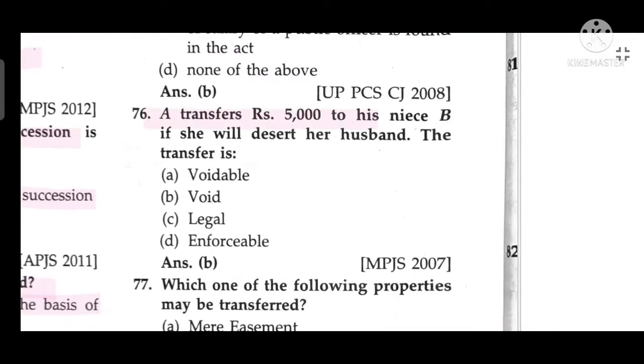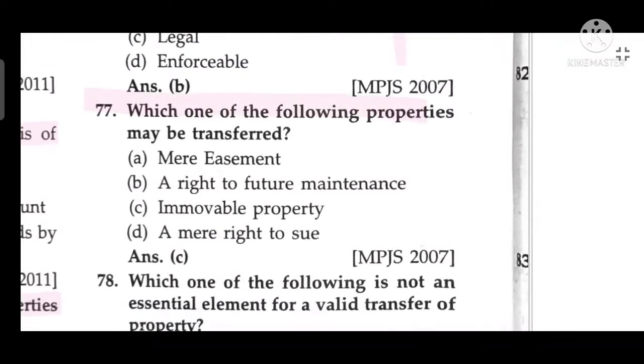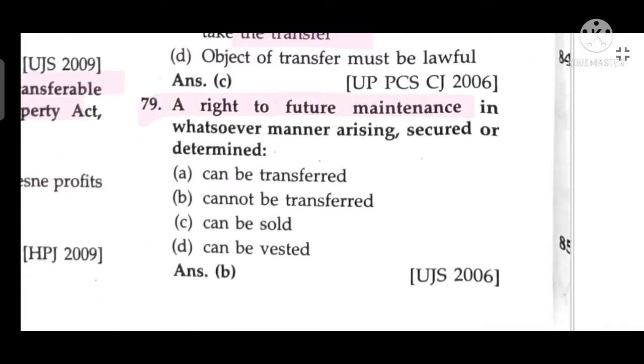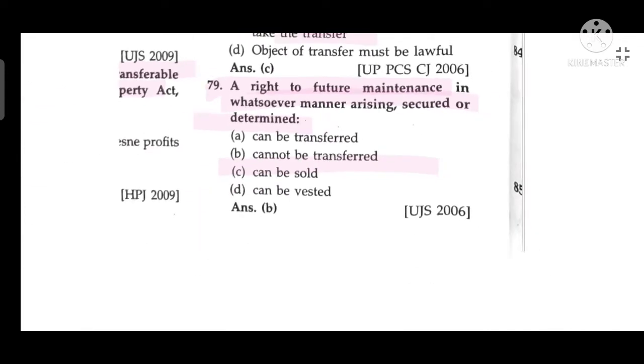A transfer of rupees 5,000 to his niece if she will desert her husband. The transfer is void. Which one of the following properties may be transferred? Immovable property. Which one of the following is not an essential element of a valid transfer of property? Transferee may not be competent to take the transfer. The right to future maintenance in whatsoever manner arising, secured or determined, cannot be transferred.